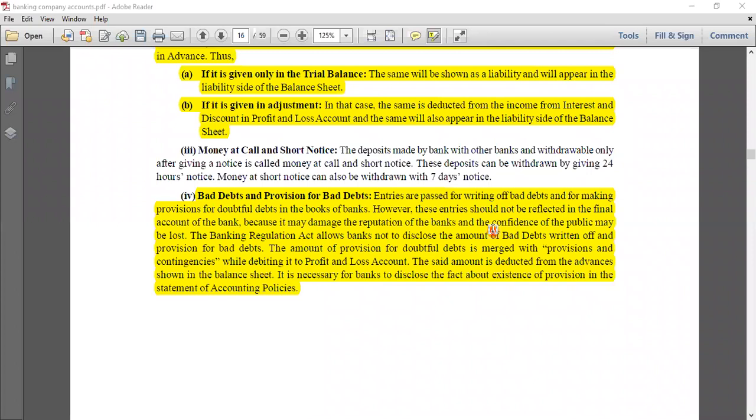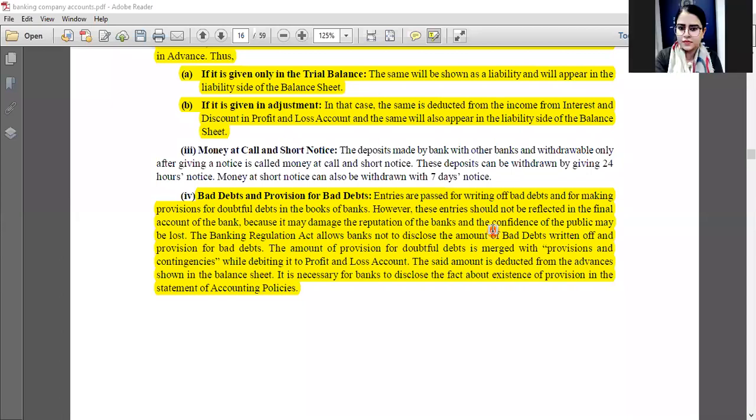The amount of provision for doubtful debts is merged with provisions and contingencies. We'll see this when we are doing a question. After this, we are going to do a question. You'll see there that the amount of provision for debts is not written separately. In fact, it is mentioned under provisions and contingencies in the profit and loss account. All right. How it is mentioned, we will go through it.